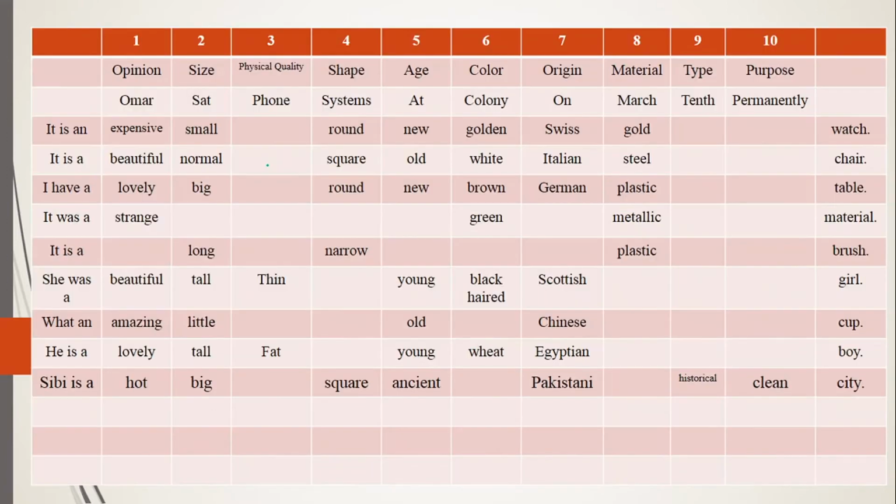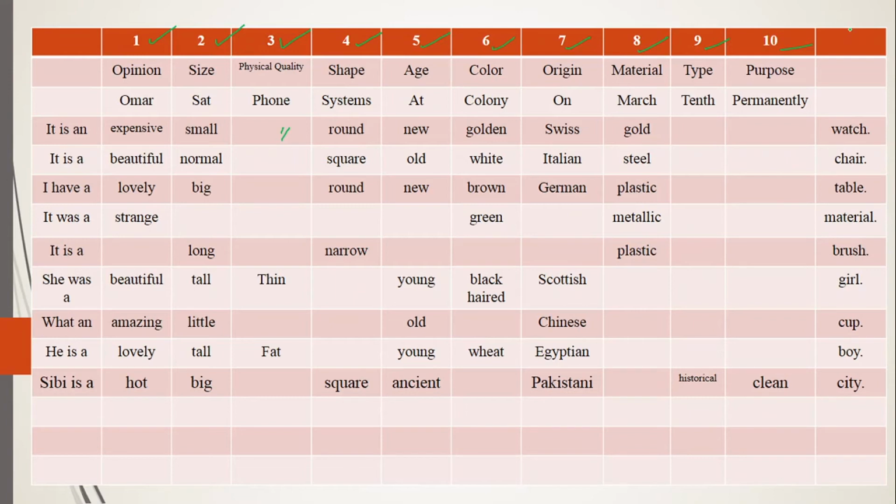Now we will be talking about the examples. Over here I have given the examples. Wherever I have left free spaces in your sentence, you will not bring them, but this is to make you understand how your sentences will be. See, number 1 is for opinion, number 2 is size, number 3 is physical quality, number 4 is shape, number 5 is age, number 6 is color, number 7 is origin, number 8 is material, number 9 is type, and number 10 is purpose.